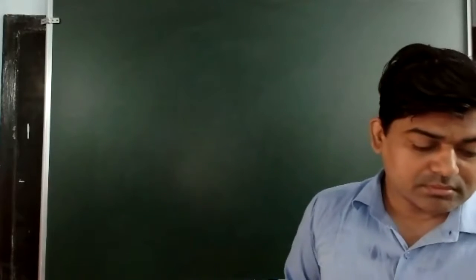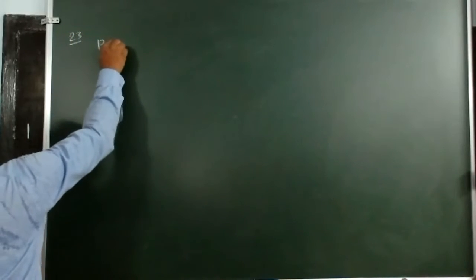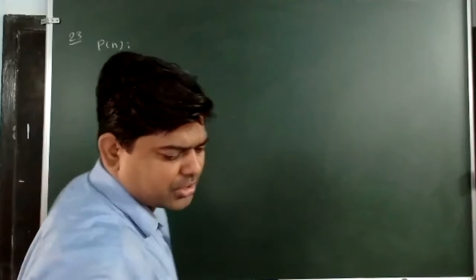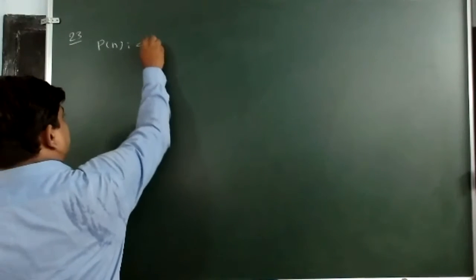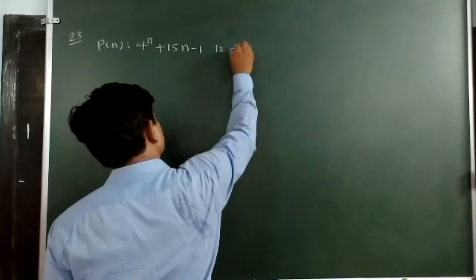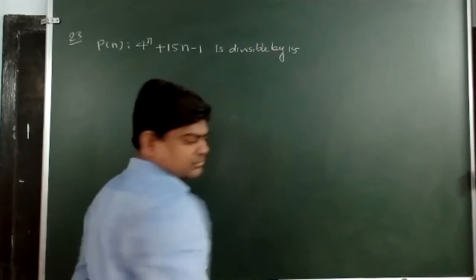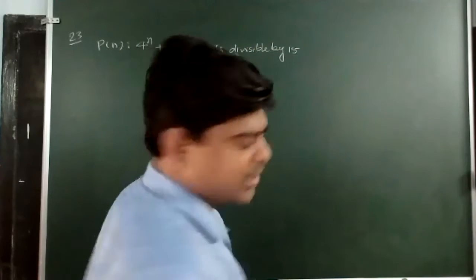Okay, question number 23. One student has asked this question. It is a P(n), given as a statement. It is given that 4 to the power n plus 15n minus 1 is divisible by 9. Sorry, divisible by 9, not 15, 9.